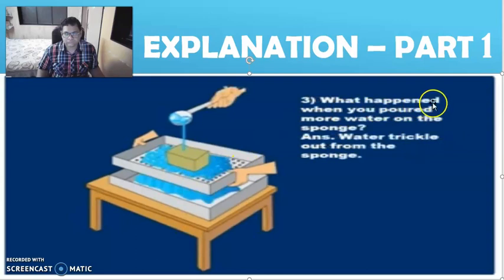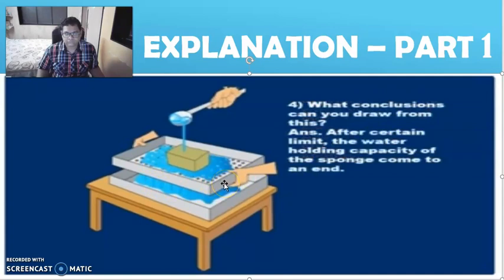What happened when you poured more water on the sponge? Answer. Water trickled out from the sponge. What conclusion can you draw from this? Answer. After a certain limit, the water holding capacity of the sponge comes to an end.